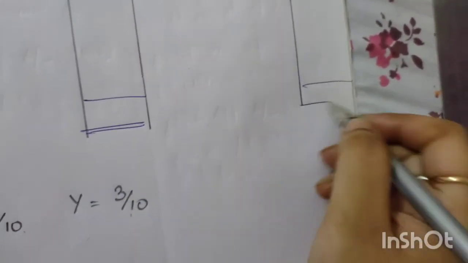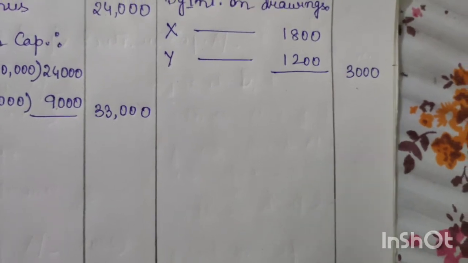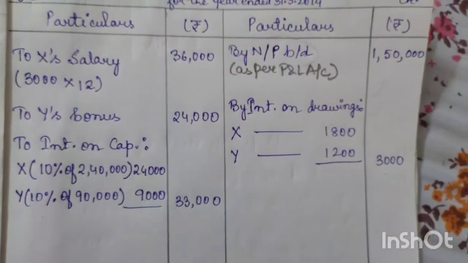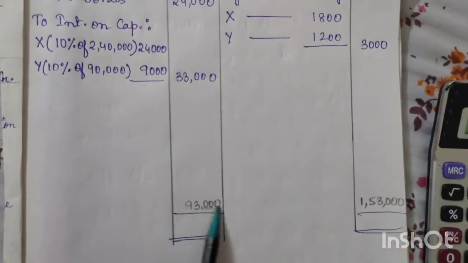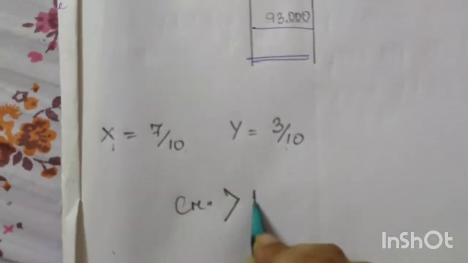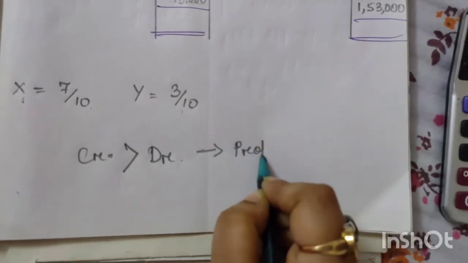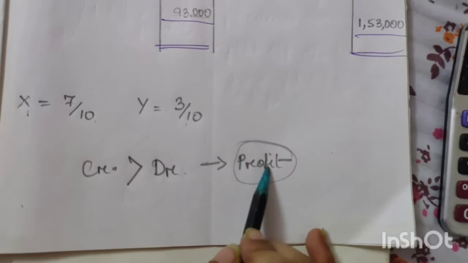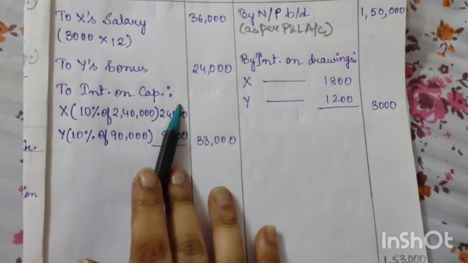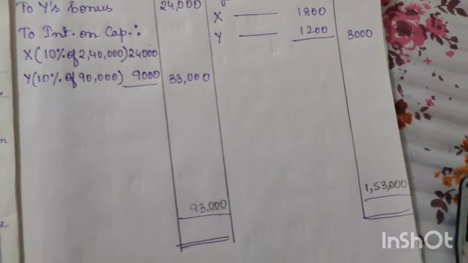Now we will calculate which side is greater. First we calculate the credit side. The total of the credit side is 1,53,000 and the total of the debit side is 93,000. It is very clear that in this case the credit side is greater than the debit side, so obviously there is profit. Now this profit will be shared among the partners. If we subtract 93,000 from 1,53,000, we will get the profit.